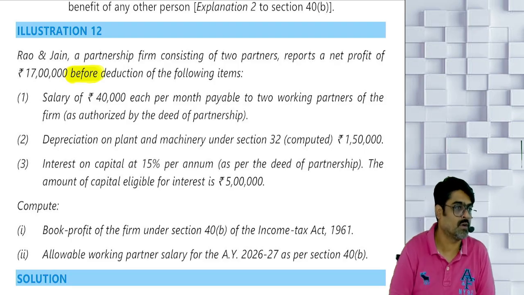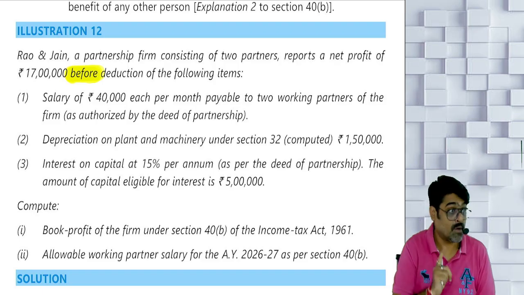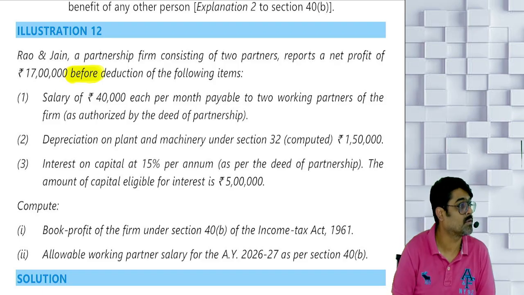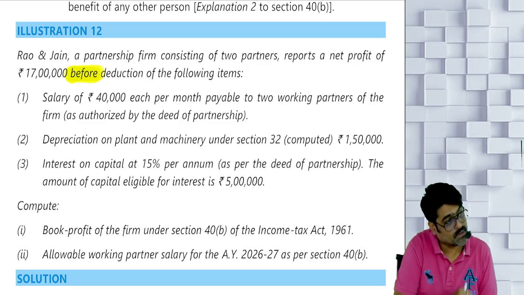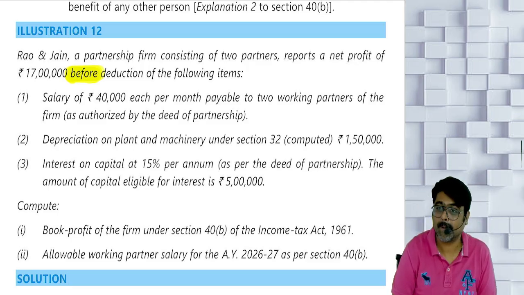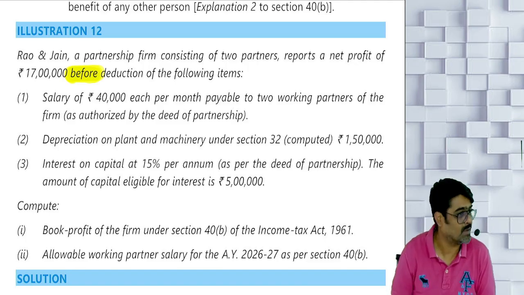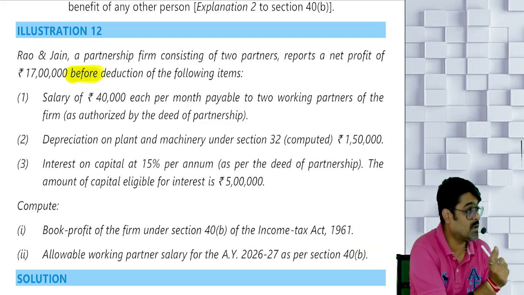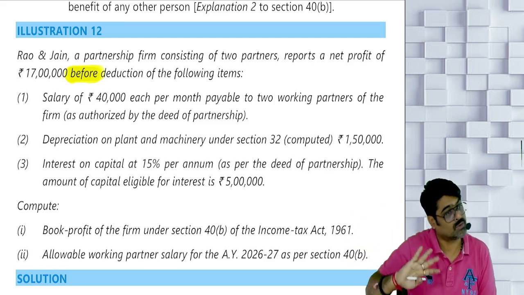You are supposed to reduce allowable interest. First of all, allowable interest you will have to calculate, and that you reduce. But are you supposed to reduce remuneration? No. To calculate book profit, remuneration should not be reduced. So don't reduce the remuneration right now. If it is not reduced, no need to reduce.